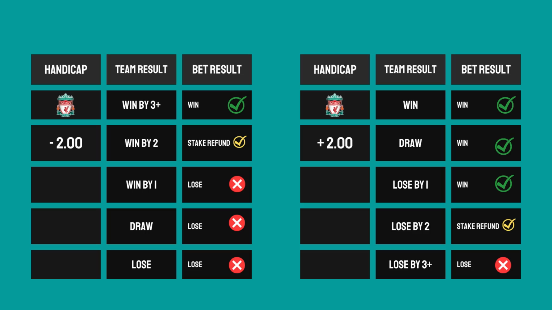And finally, the plus 2.0 handicap category. If the team you pick in this plus 2.0 handicap wins the match, you win. If the team draws the match, you win. If the team loses the fixture by a 1 goal margin, you still win. If the team loses the fixture by a 2 goal margin, your stake is completely refunded. But if they lose the fixture by a 3 goal margin, then your stake is lost.